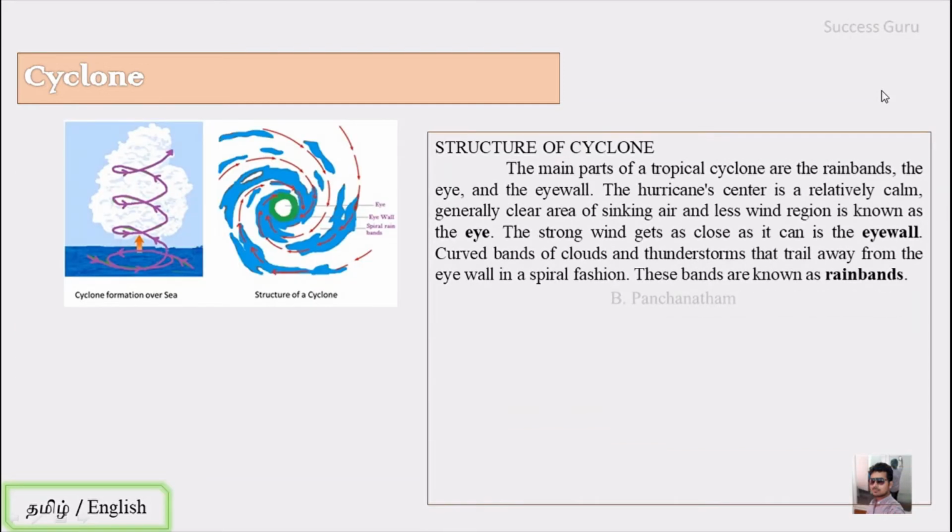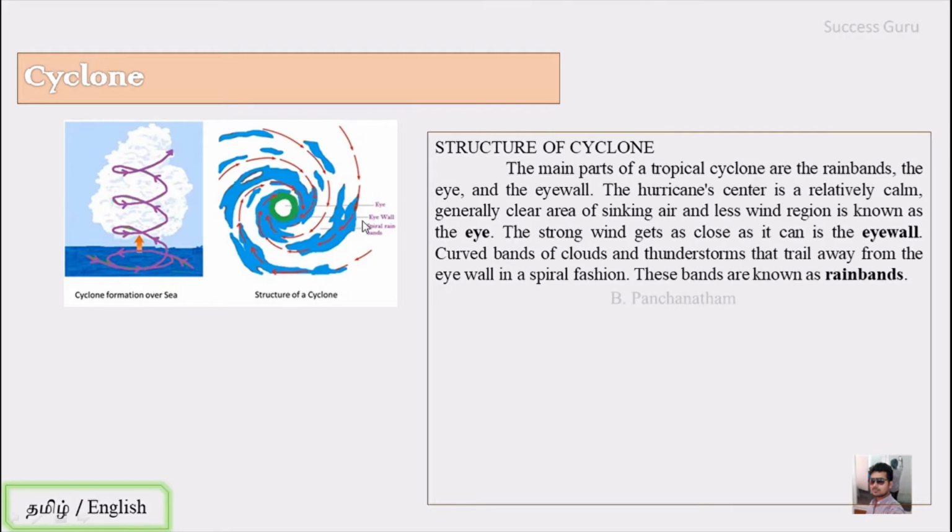So let us see the structure of a cyclone. The main parts of the tropical cyclone are the rain bands, the eye and the eye wall. Actually in a hurricane or a cyclone or whatever you call it, the center is a relatively calm, generally clear area of sinking air, and this less windy region is known as the eye. The strong wind that gets closer to the eye and surrounds it is called the eye wall, and the curved band of clouds and thunderstorms that trails away from the eye wall in a spiral fashion is called the rain band.